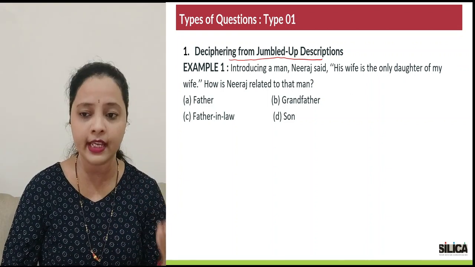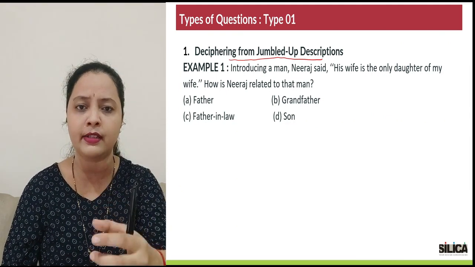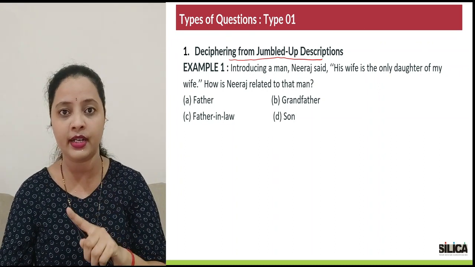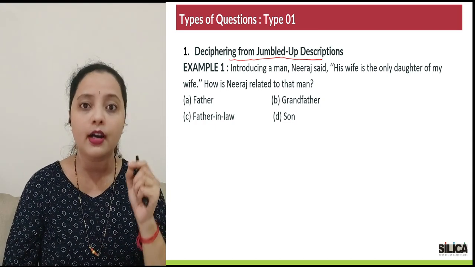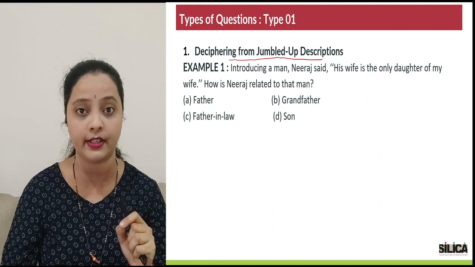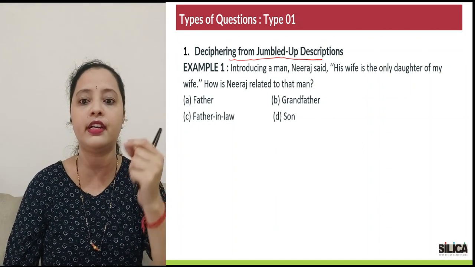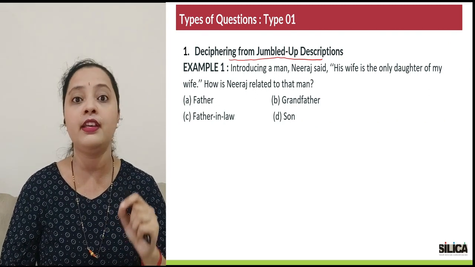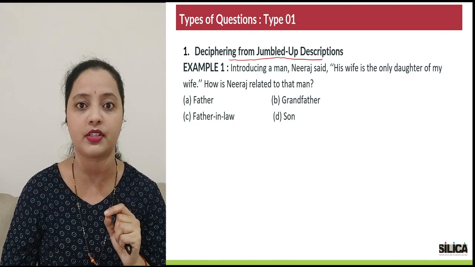The second thing that we can do for solving this question is you could assume you are one of the characters in the story and then proceed with it. Now in both situations, whether it is the diagrammatic approach or you put yourself in the situation and decode, remember one important thing: you will not assume your gender. Yes, you got me right. You will not assume your gender to be the gender of the person whose character you have picked up from the story. This is a very important thing in order to avoid mistakes with respect to questions.